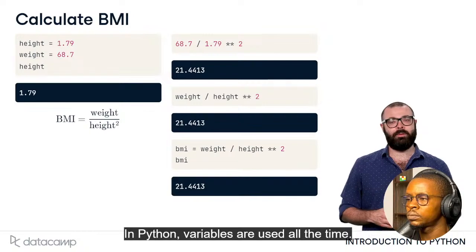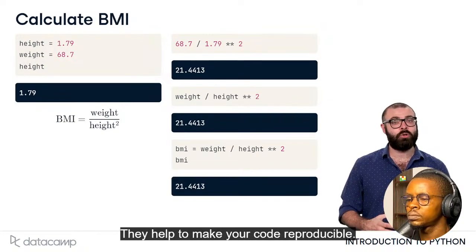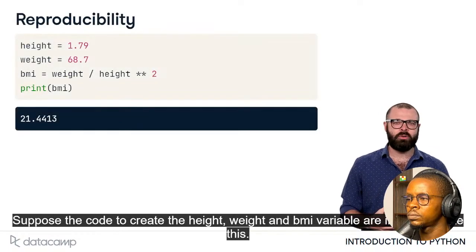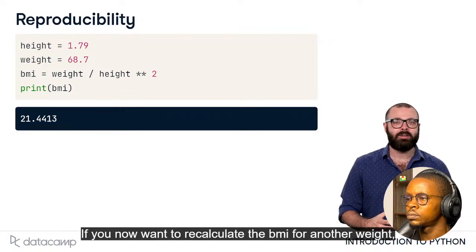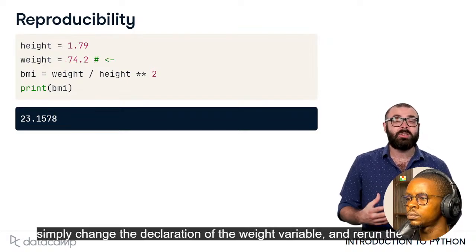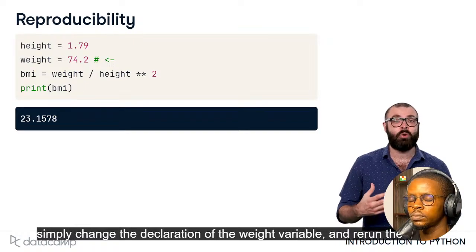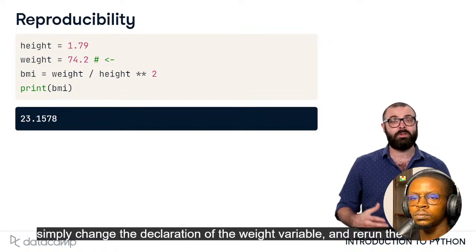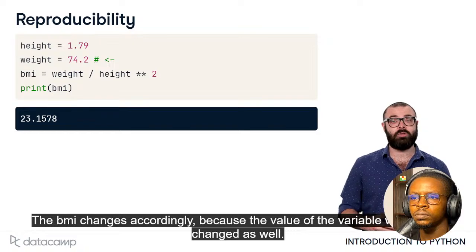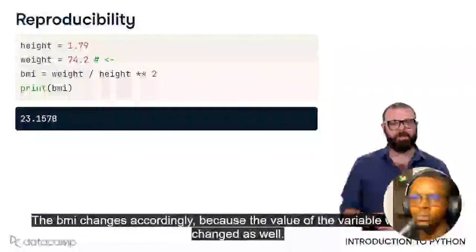In Python, variables are used all the time. They help to make your code reproducible. Suppose the code to create the height, weight, and BMI variables are in a script like this. If you now want to recalculate the BMI for another weight, you can simply change the declaration of the weight variable and rerun the script. The BMI changes accordingly because the value of the variable weight has changed as well.